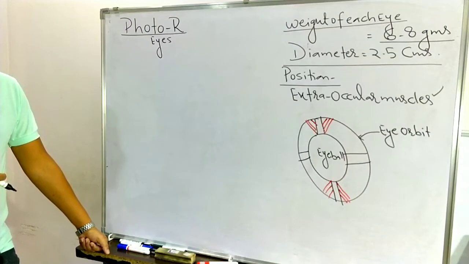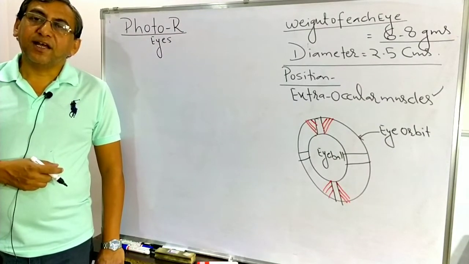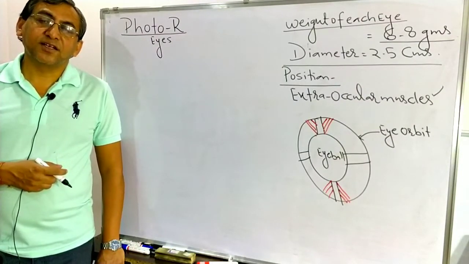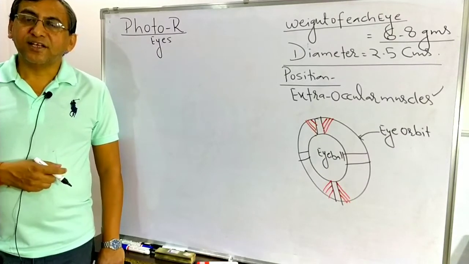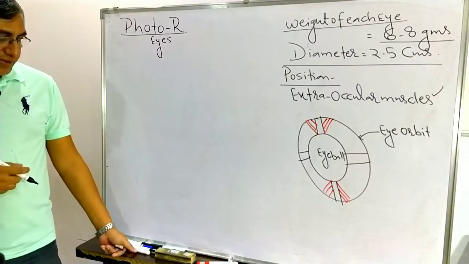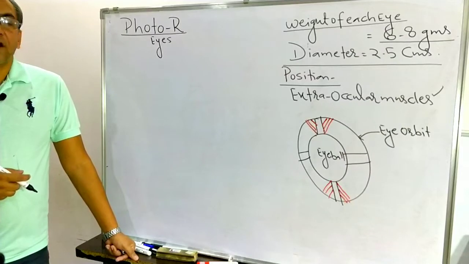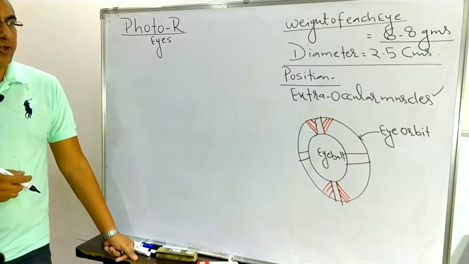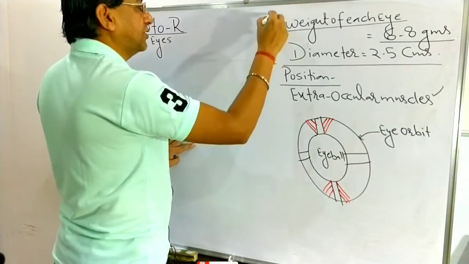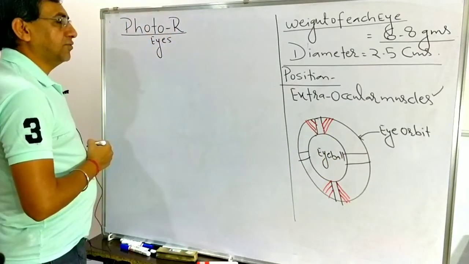We have already discussed that the third, fourth, and sixth pairs of cranial nerves are also known as the extraocular muscle nerves. Remember LR6: the lateral rectus muscle is controlled by the sixth pair of cranial nerves, the abducens. SO4: the superior oblique muscle is controlled by the fourth pair, the trochlear. The remaining 4 are controlled by the third pair, the oculomotor. So who is responsible for the position of the eyeball in the eye orbit? The extraocular muscles.